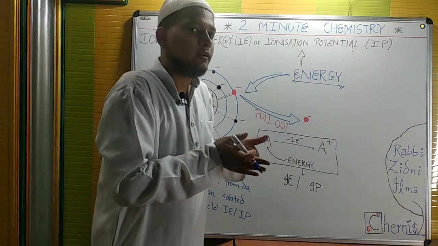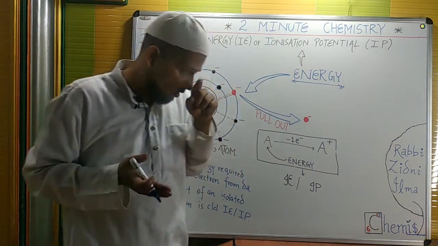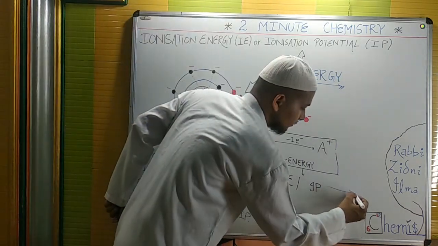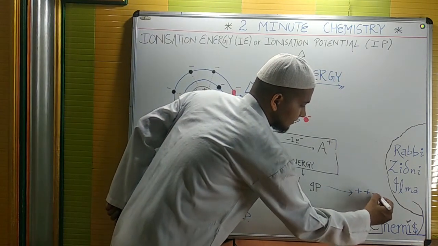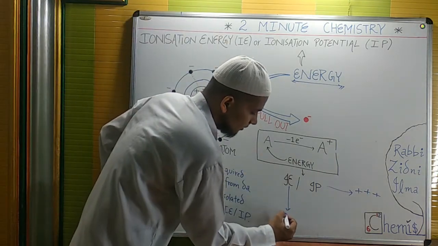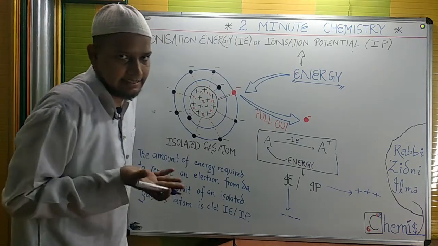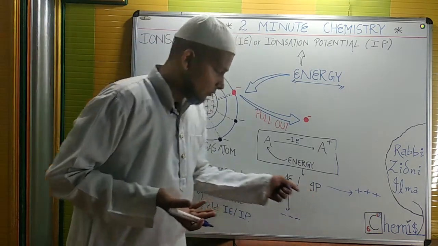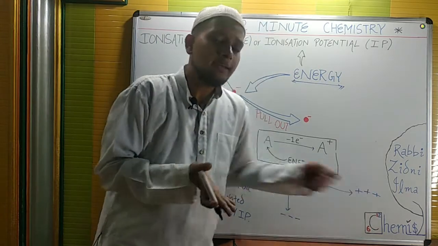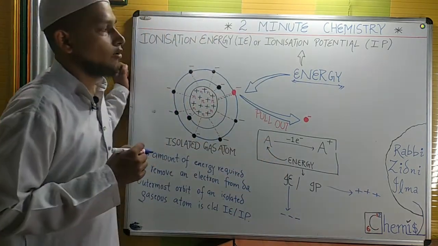If you are walking or jogging in the periodic table from left to right across a period, this particular energy will increase. However, if you move down the ladder, or down the group, this energy will decrease. So IP or IE will decrease down the group and increase along the period while moving left to right. This is the basic trend.